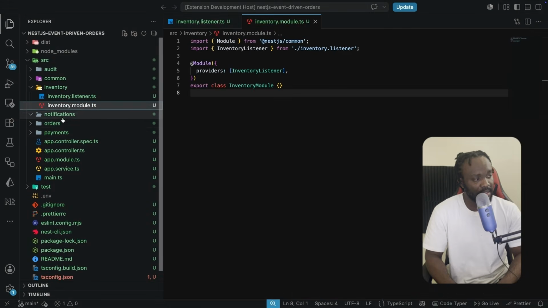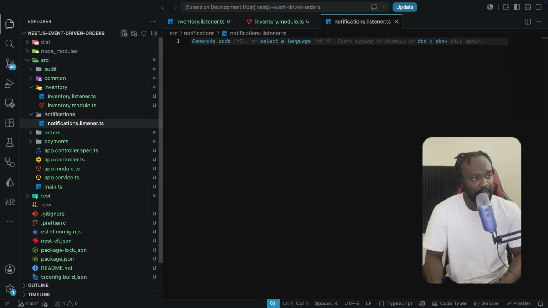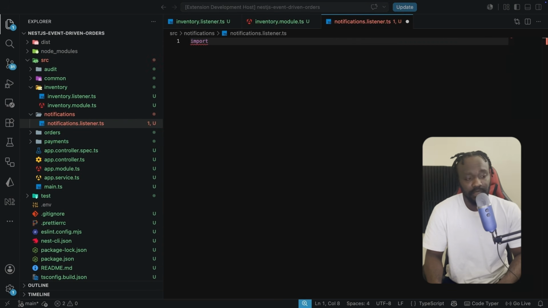So I deleted the git keep and I'm going to create this notifications.listener.ts file, which is very much like what we just did on the inventory. So we are also going to import Injectable and Logger from NestJS common.